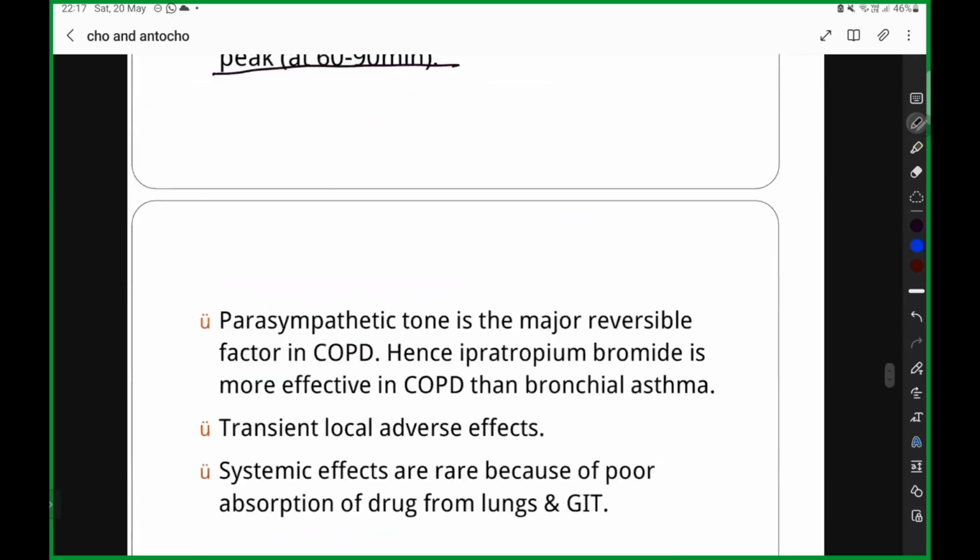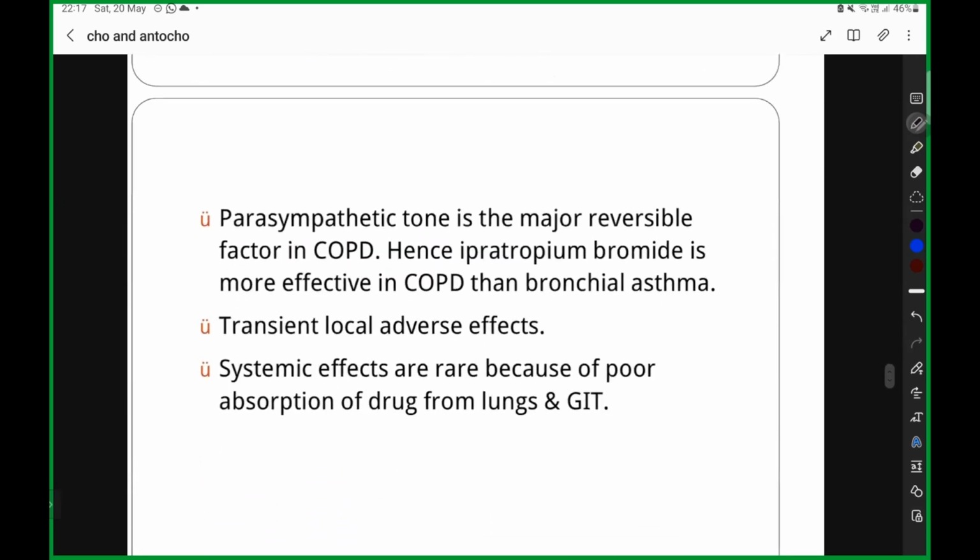They are not going to cause anti-secretion. Okay, that is why ipratropium bromide. Parasympathetic tone is a major reversible factor in your COPD. So your ipratropium bromide is more effective in COPD compared to bronchial asthma. Transient local side effects will be there. Systemic effects are very rare because of poor absorption of the drug from lungs and GIT. That is why you are using ipratropium bromide.